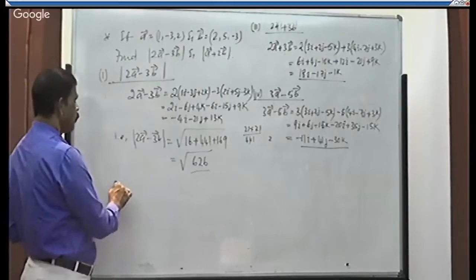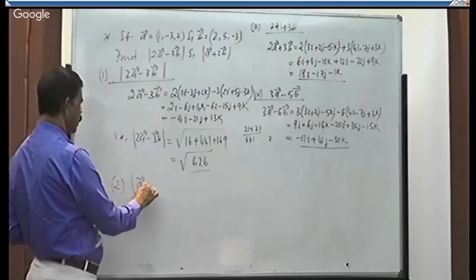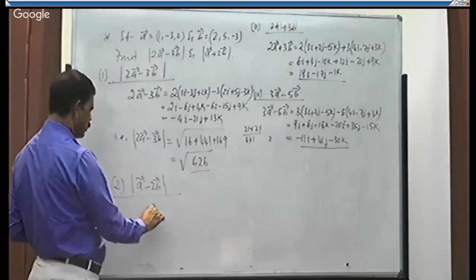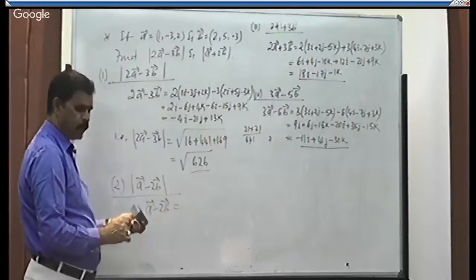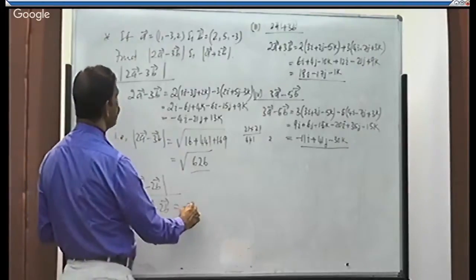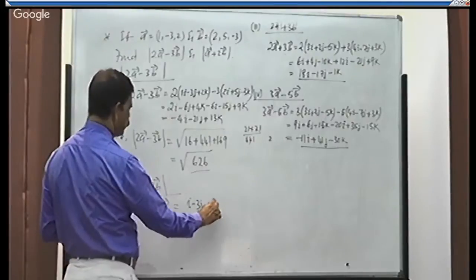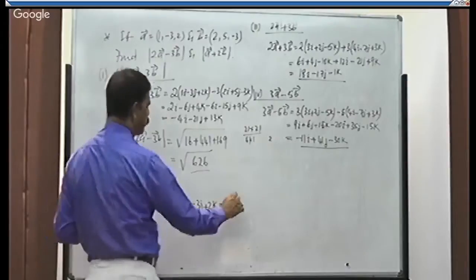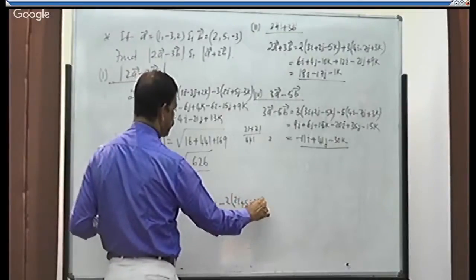Okay. Second one, magnitude of a minus 2b. First get a minus 2b. Write a. What is a? A is i minus 3j plus 2k minus of 2 into b. What is b? 2i plus 5j minus 3k.